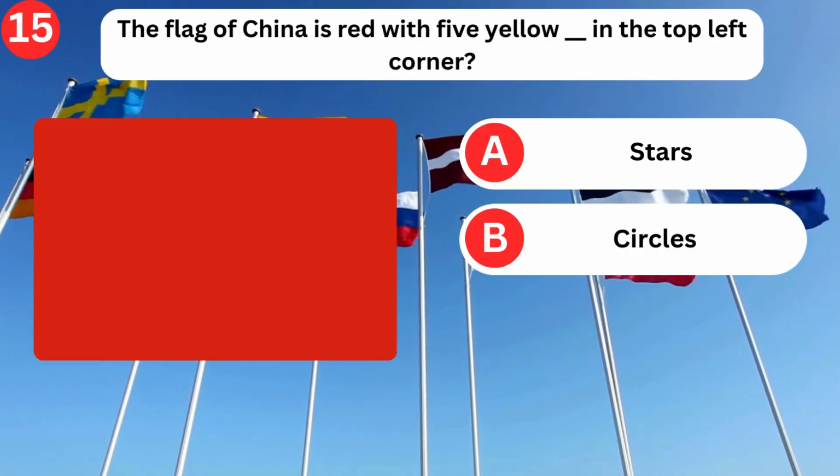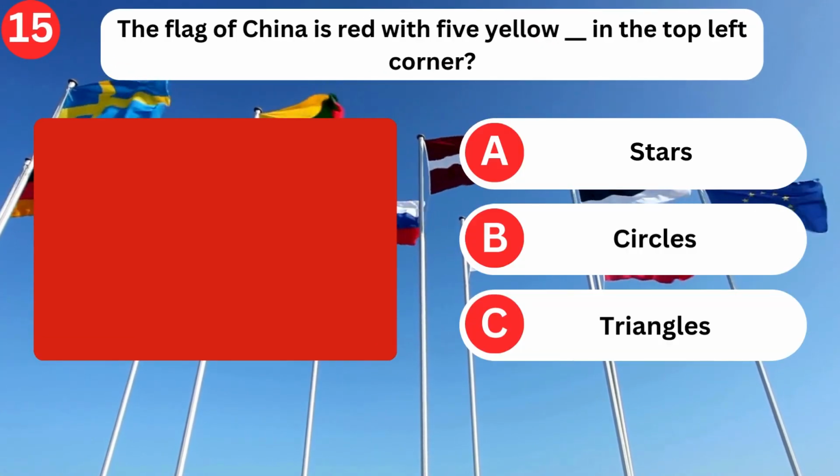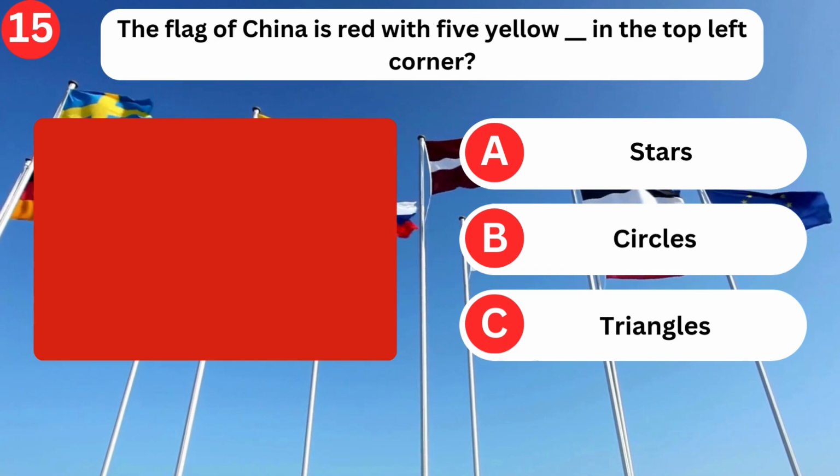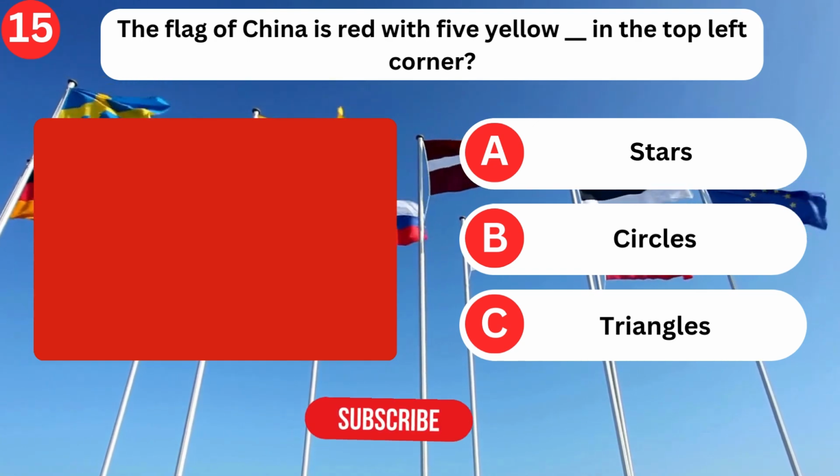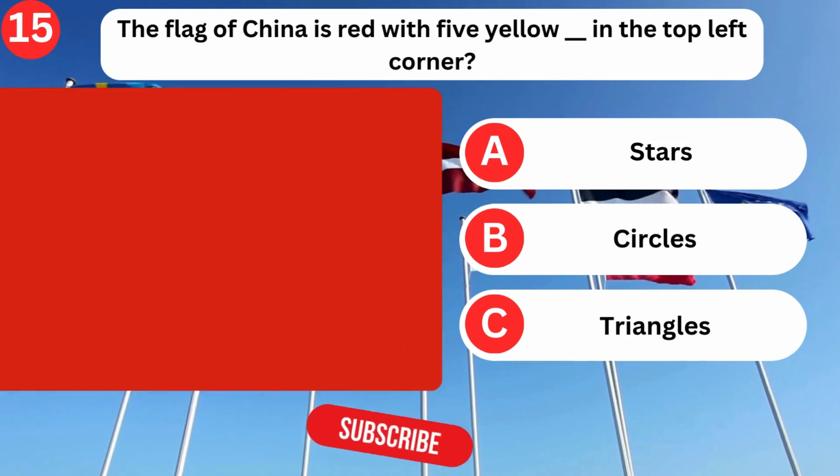The flag of China is red with five yellow blanks in the top left corner. Star, circle, triangle. Star.